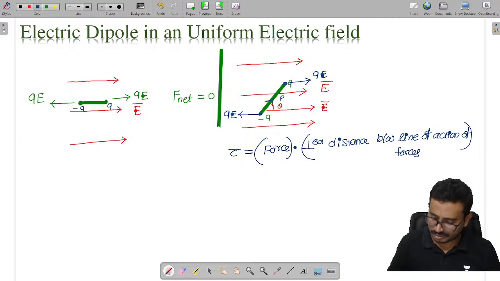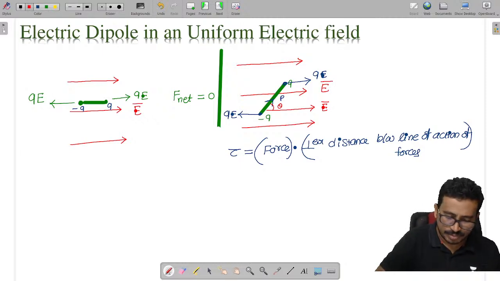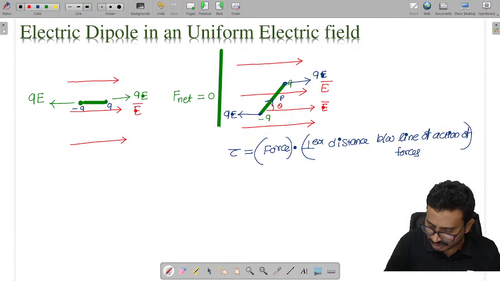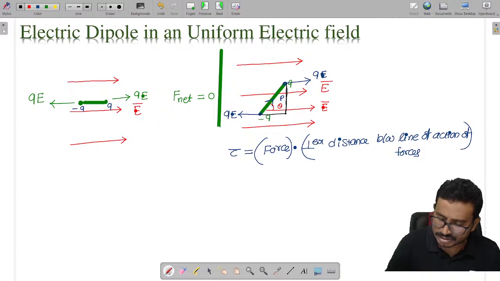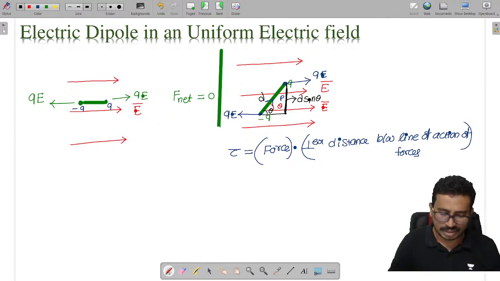Right. Tell me, what is the perpendicular distance? You see this here, this force acting here. This is the force, and this I can call the perpendicular distance, and this angle is theta. This is d, the distance of separation, so the perpendicular distance becomes d sine theta.